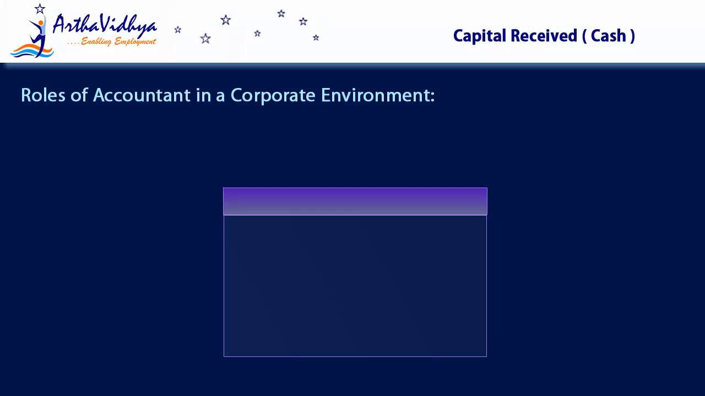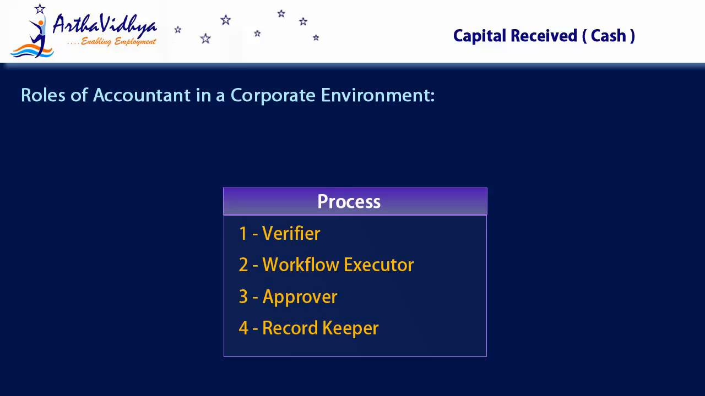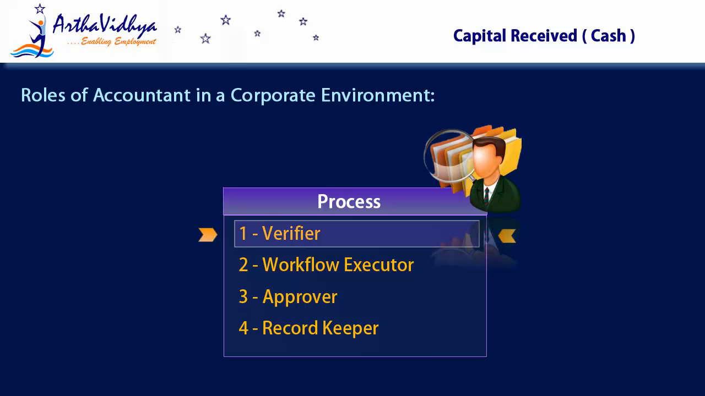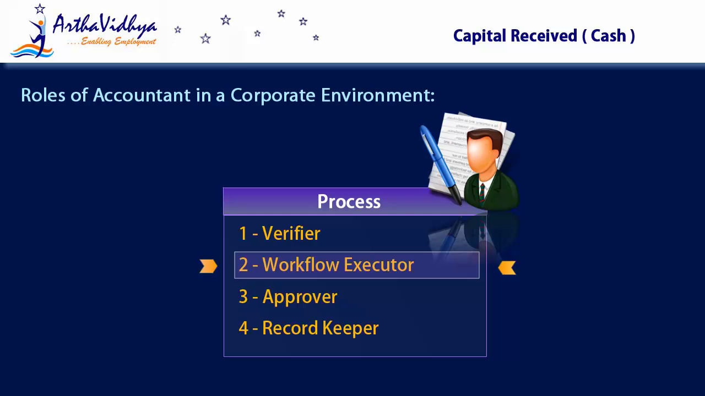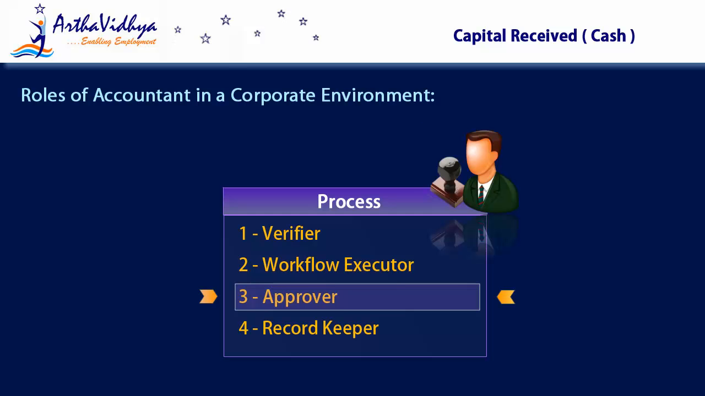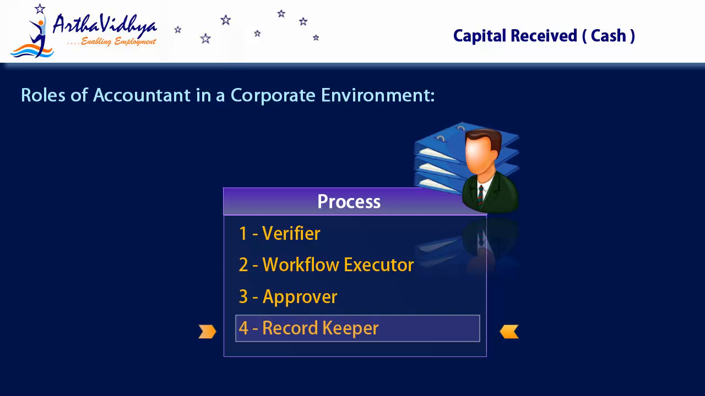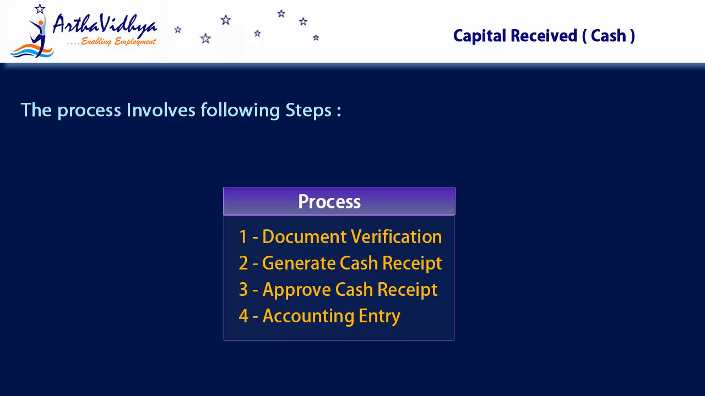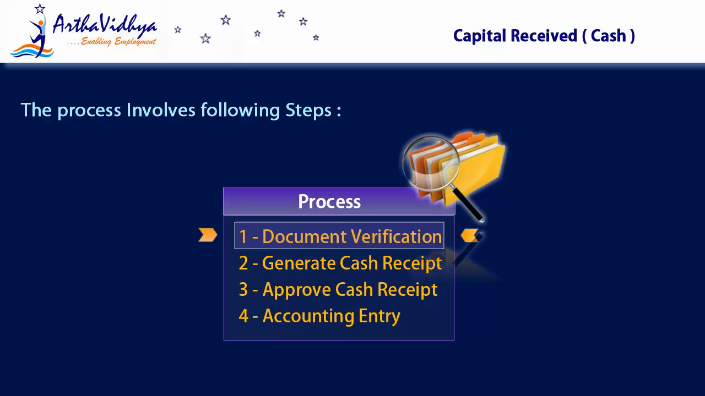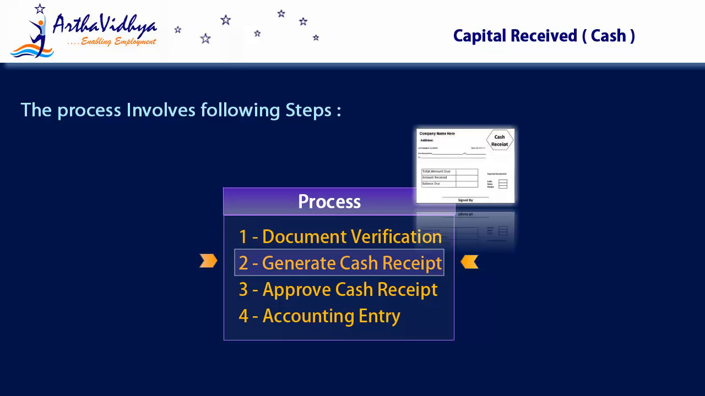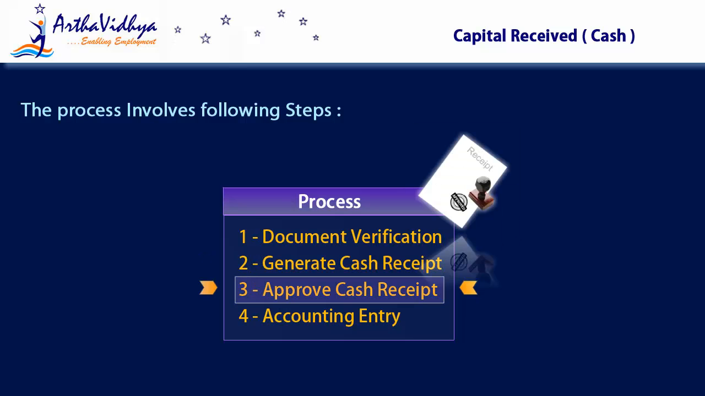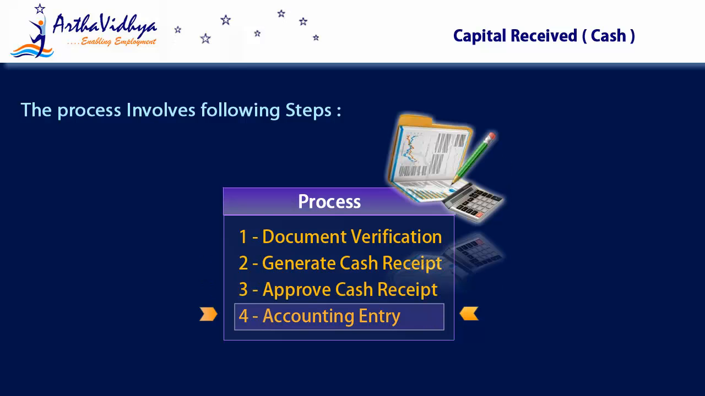In a corporate environment, the accountant may work in any of the following roles: a verifier, a workflow executor, an approver, and a record keeper. The process involves the following steps: document verification, generate cash receipt, approve cash receipt, and accounting entry.